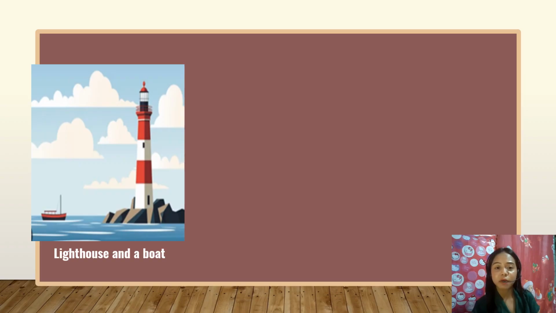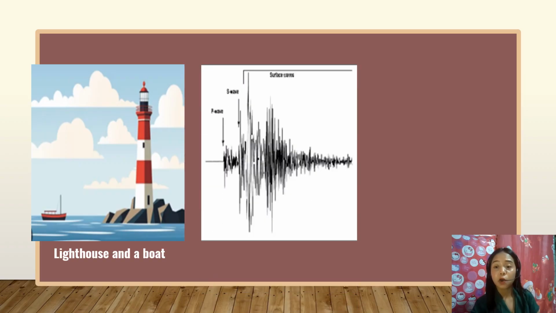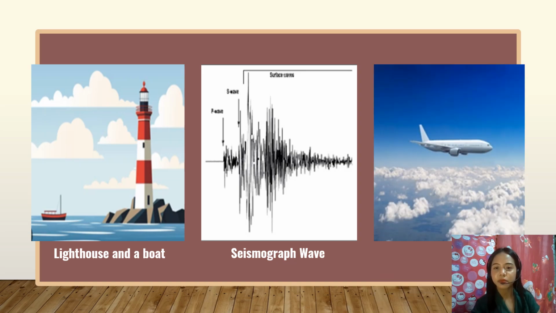How about the second picture? What is this picture? Very good. This is a seismograph wave. How about the third picture? What is this picture? Very good. This is an airplane flying through the clouds. So what do you notice about these images?